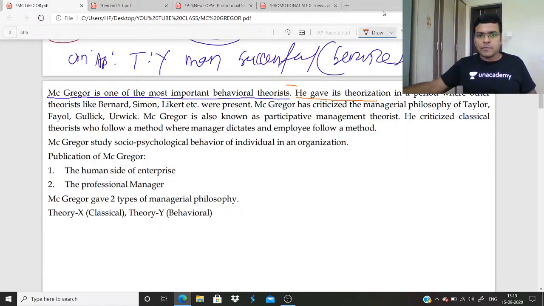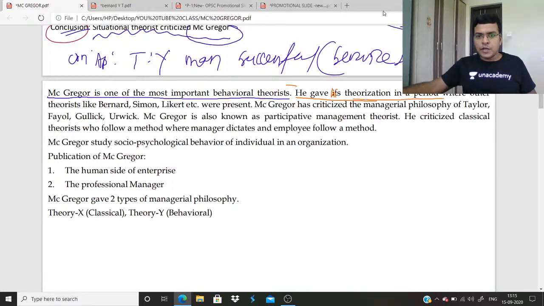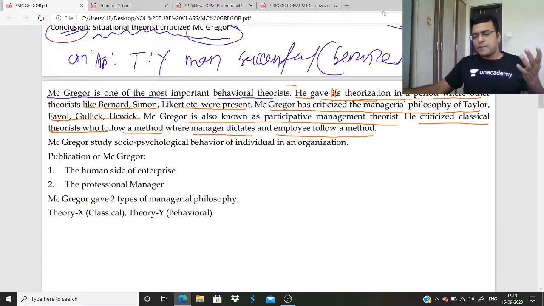He gave his theorization in a period where other theorists like Barnard, Simon, Likert were present. McGregor has criticized the managerial philosophy of Taylor, Fayol, Gulick, Urwick. McGregor's theory is also known as participative management theory. He criticized classical theorists who follow a method where the manager dictates and the employee follows.